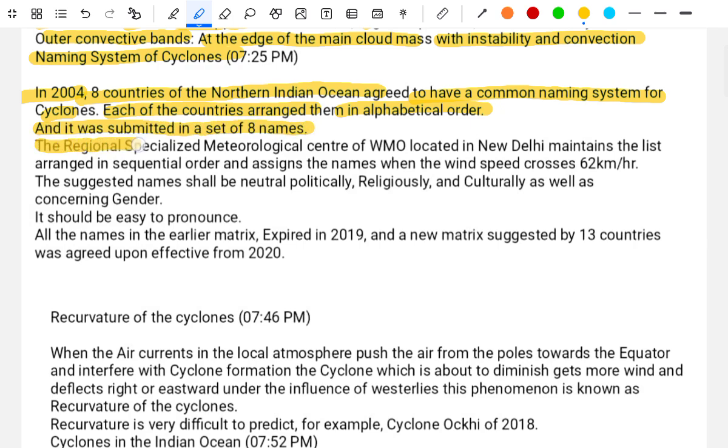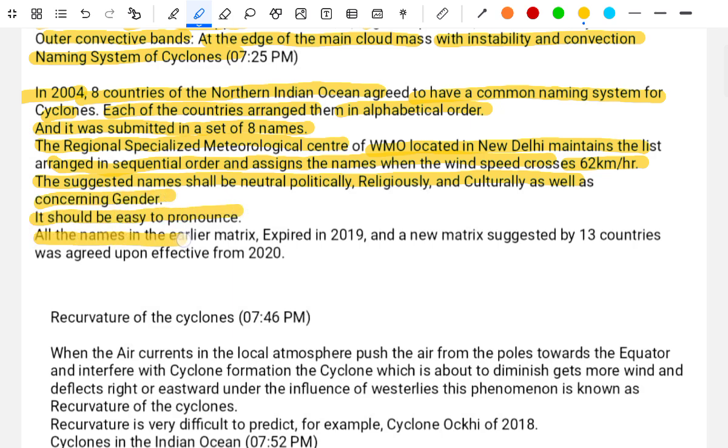The Regional Specialized Meteorological Centre of WMO located in New Delhi maintains the list. Names are assigned in sequential order when the wind speed crosses 62 km per hour. The suggested names shall be neutral to politics, religion, culture, as well as gender. They should be easy to pronounce.